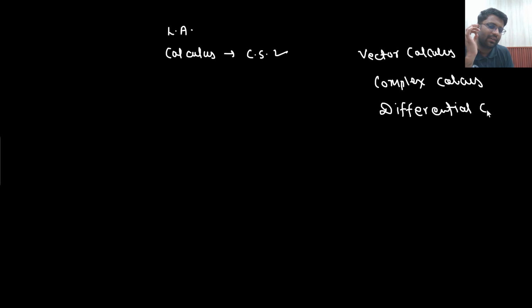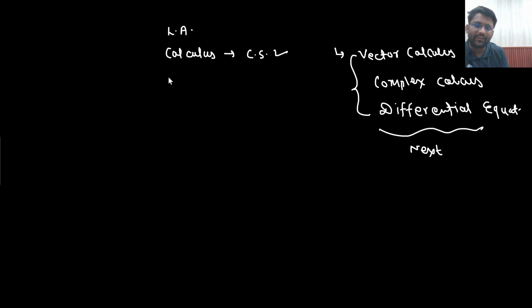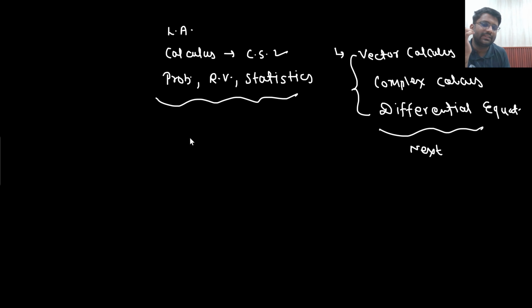So differential equations are also there. So these topics are present, which we are going to do next. These are our next topics. So our next topic will be vector calculus. Along with that, we have completed probability, random variable, and statistics, right? So now CSE guys will say goodbye. CS guys will say goodbye. Done. Our job is done. Your mathematics course is completed.